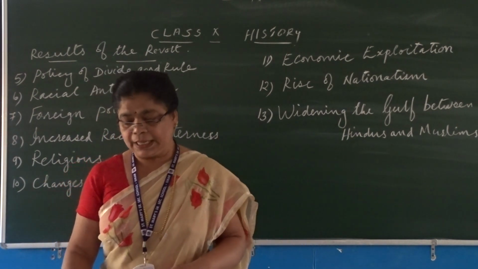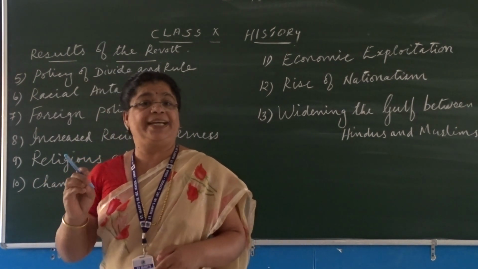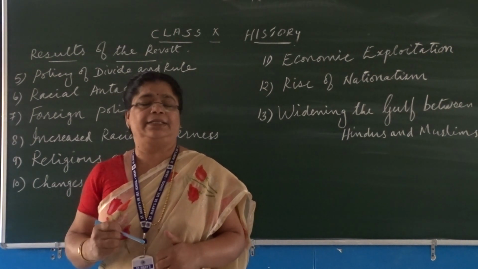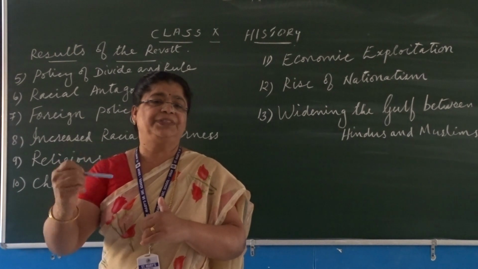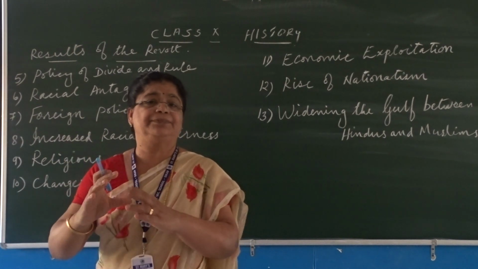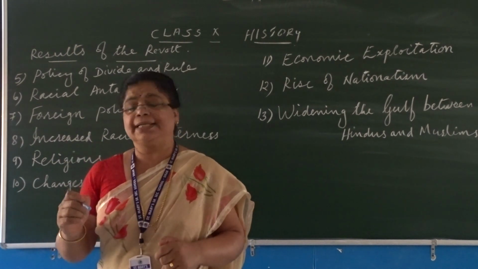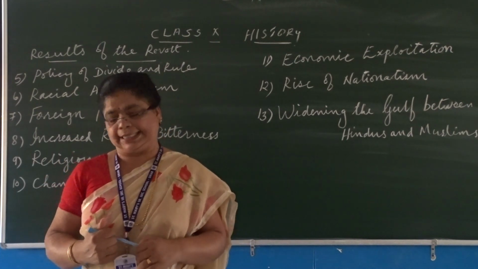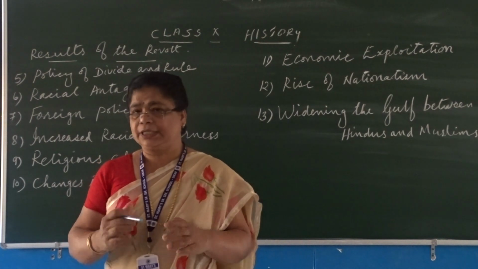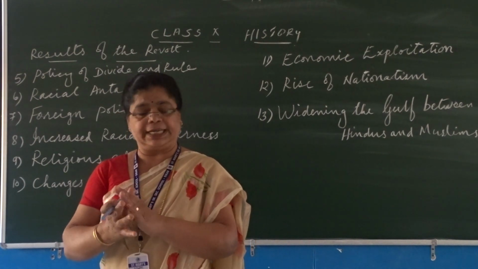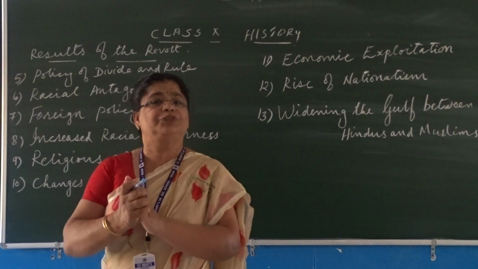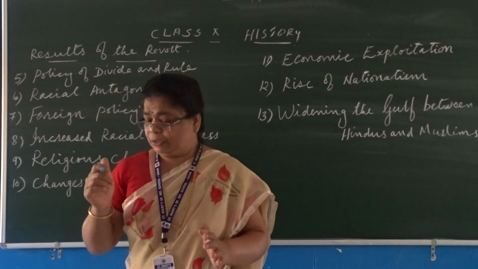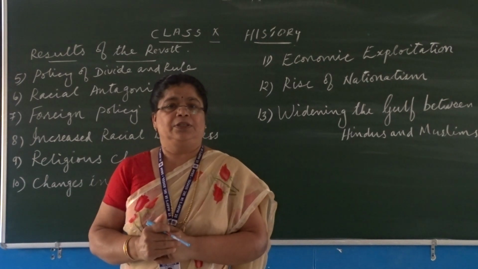Now we have to go through the various changes in the army. Why did the British bring various changes in the army? The purpose was to prevent any further revolt or attack against the British. Then what were the various changes? First and foremost, one of the main encouragements for the Indians to fight against the British was the numerical strength of the Indian soldiers.